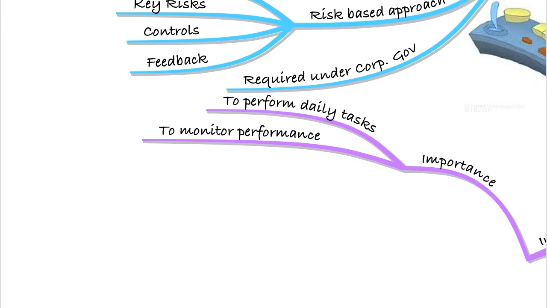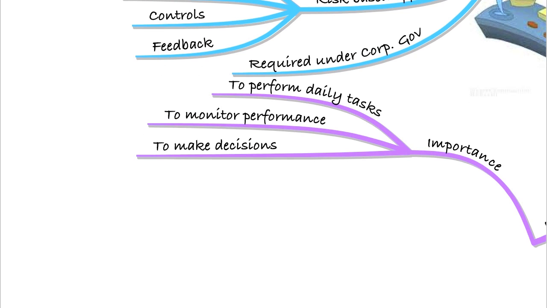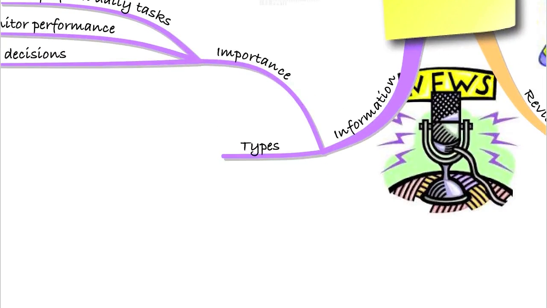We also need that information to monitor performance. Remember, we said one of the key things about having a good internal control system was to monitor it. Well, we can't monitor it if we don't get the information out of it to actually assess. So ultimately, we need that information to make decisions and, more importantly, to make good decisions. So what about the information that we can get out of the system? What types are there?